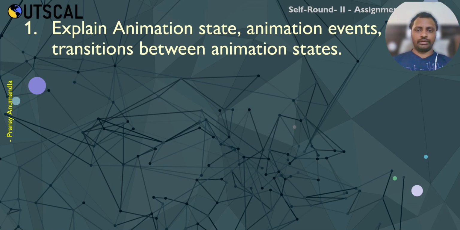For example, we have an animation state called idle, and then we have run. When the speed increases to 4, the player starts running. The condition is written in the transition, for when it should change from idle to run. It might be a trigger condition, it may be a float, like whenever a particular value is reached, or it may be a bool, like true or false. Transition is nothing but changing from one animation state to another when it meets the condition.